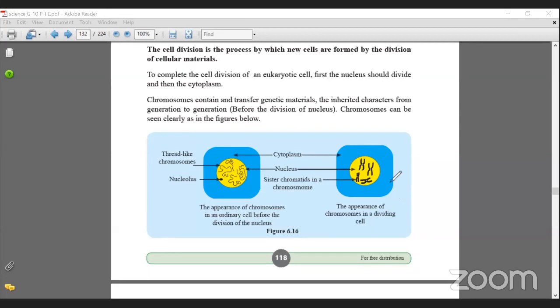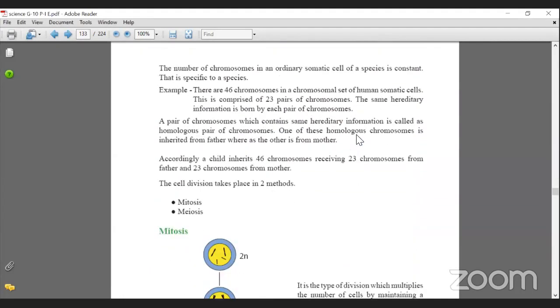Exactly. Yes, we have to use the microscope. And of course, when we are talking about this, we have to use the electron microscope, right? We can't use the light microscope to study the tiny structures. We have to use the electron microscope. Fine. So yes, let's go for the next part.